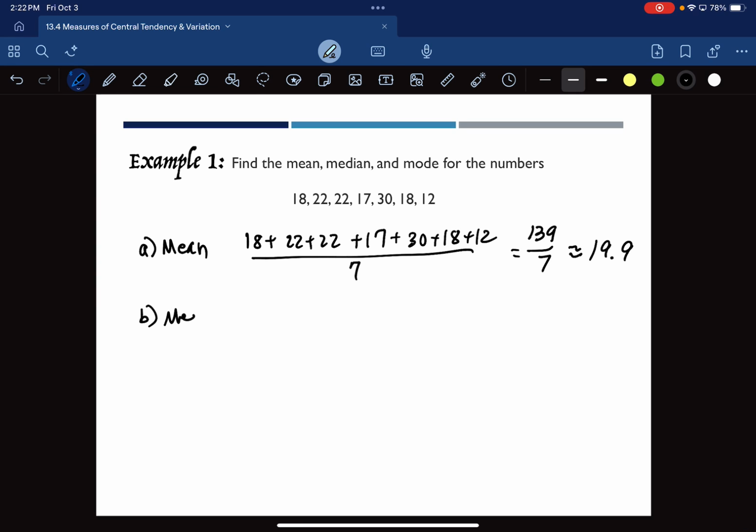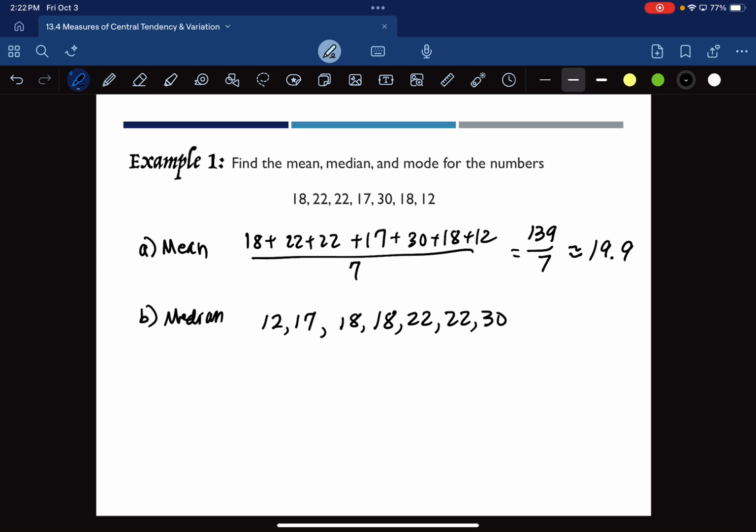Median, that's my next one. Median means I have to put them in order. Technically, you could go largest to smallest, but more naturally, probably is smallest to largest, so that's what I'm going to do. So what's my smallest value? 12. And then? 17. 2 18s. And then 30.